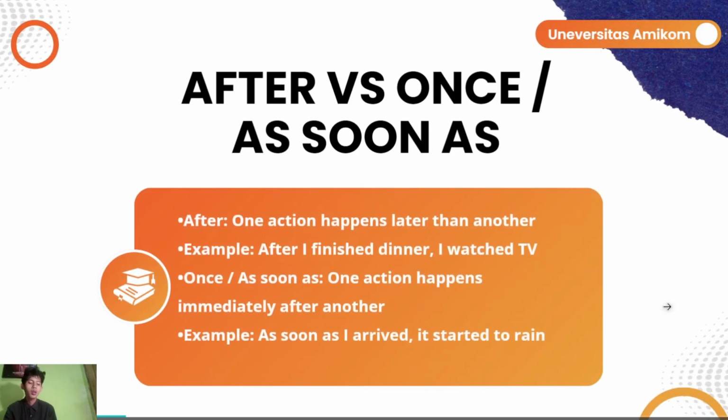After and once or as soon as. In this slide, we compare similar time conjunctions. After shows that one action happened later than another, but not necessarily immediately after. Meanwhile, once and as soon as show that something happens right away after a previous action, and the time gap is very short. So the difference is how quickly the second action follows the first.